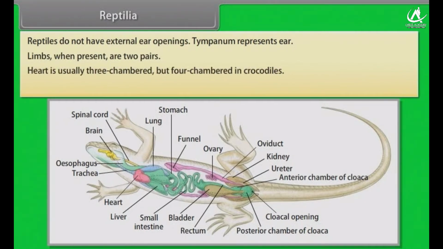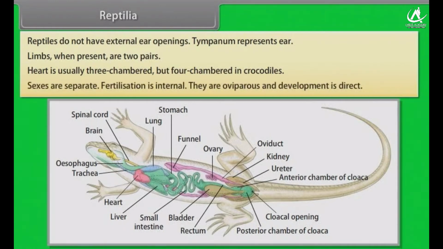Heart is usually 3-chambered, but 4-chambered in crocodiles. Sexes are separate. Fertilization is internal. They are oviparous and development is direct.